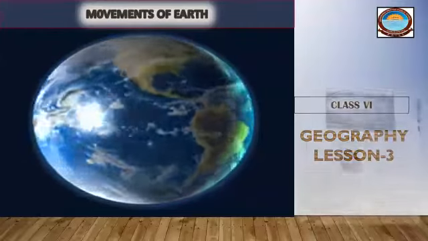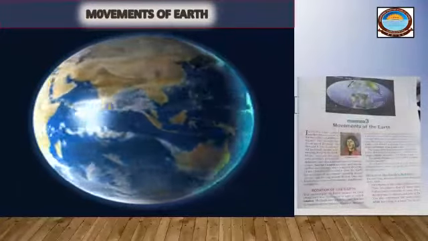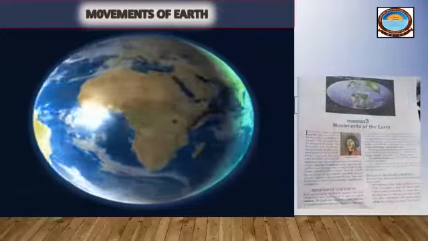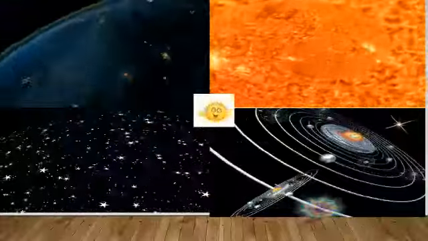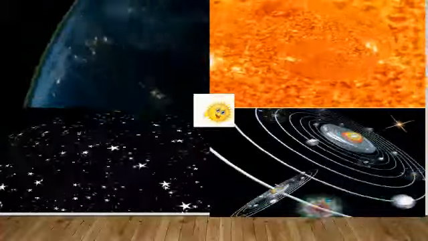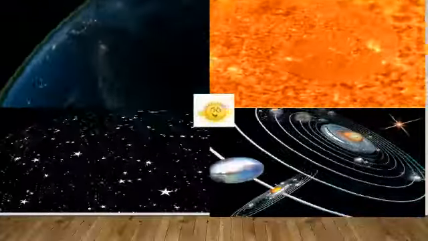Today we will read lesson 3 of geography, movements of the earth. In ancient times, people studied the movement of the sun, stars and planets in the sky. They thought the shape of earth was flat and it was stationary. All heavenly bodies were moving around the earth.